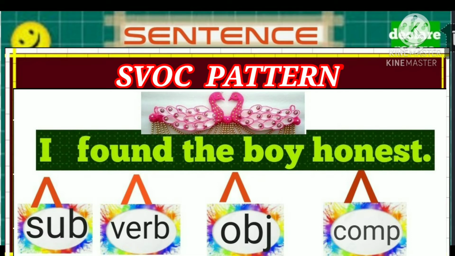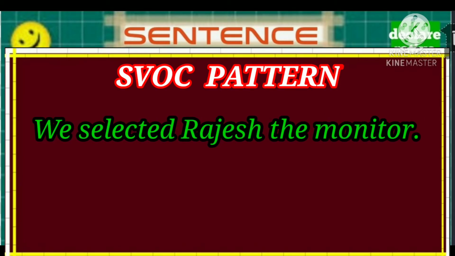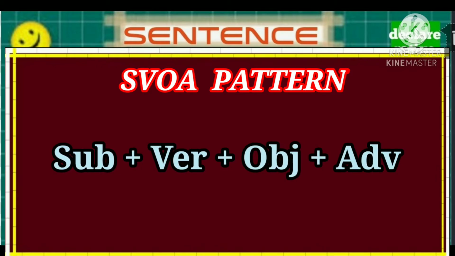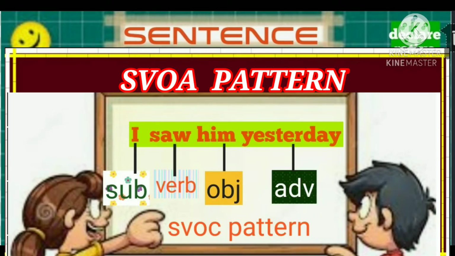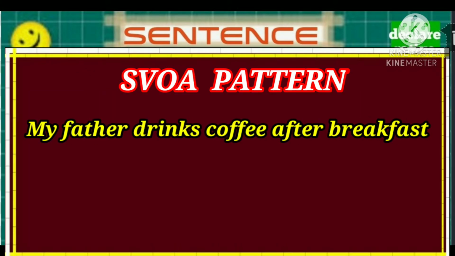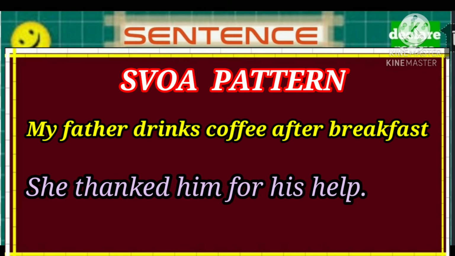Some other examples are, we selected Rajesh the monitor. Gitanjali made Tagore famous. Next pattern, SVOA pattern. That means subject plus verb plus object plus adverbials. I saw him yesterday. Here I is the subject, saw is the verb, him is the object and yesterday is the adverb. Some other examples are, my father drinks coffee after breakfast. She thanked him for his help.